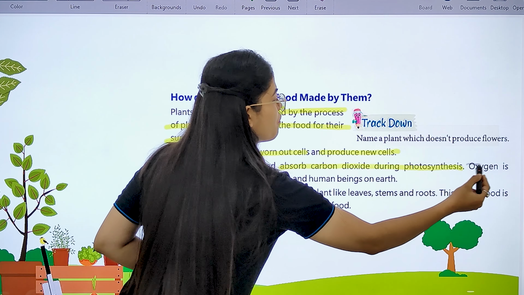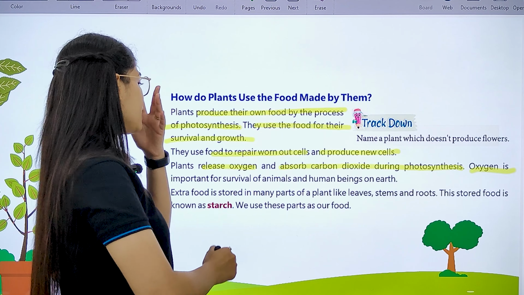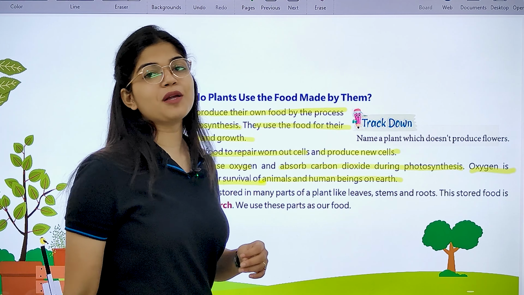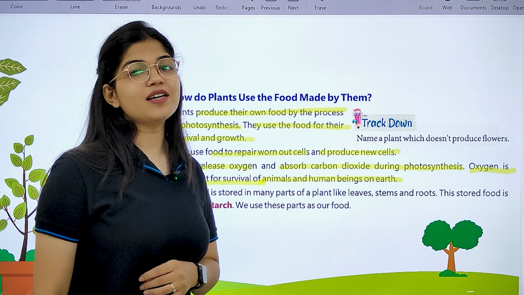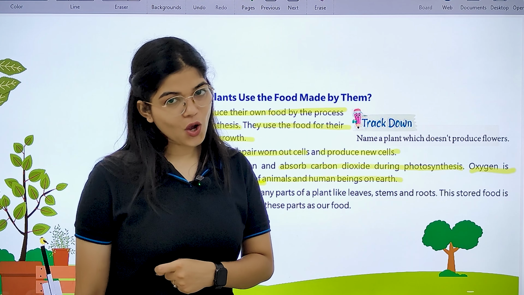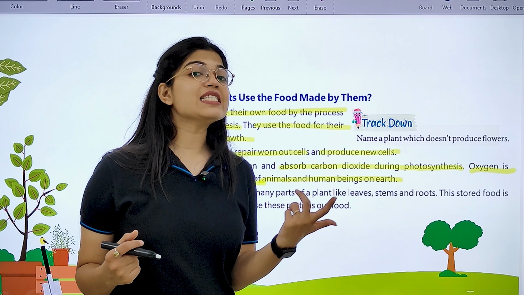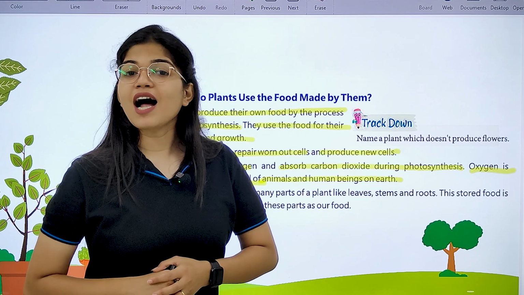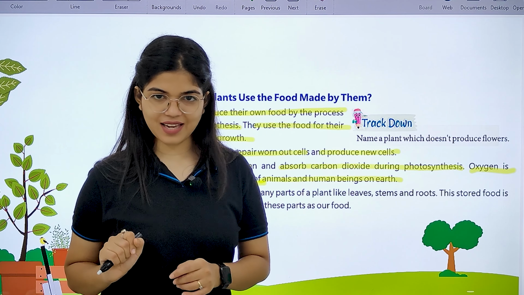Oxygen is a very important thing, important for the survival of animals and human beings on earth. So if I ask you which gas is important for the survival of animals and human beings on the earth, then you are going to answer that it is oxygen gas. And which gas is absorbed by the plant for the process of photosynthesis? Then the answer will be carbon dioxide gas.